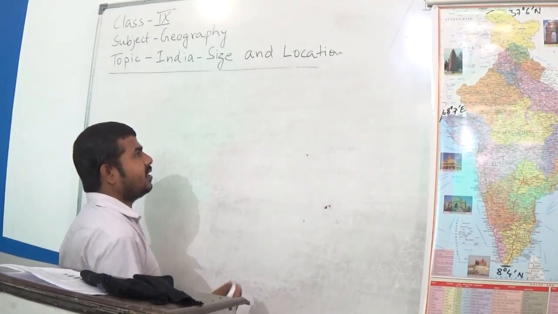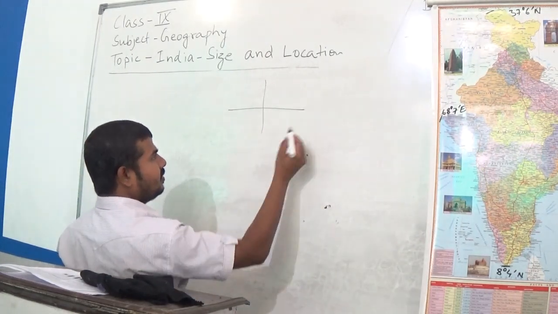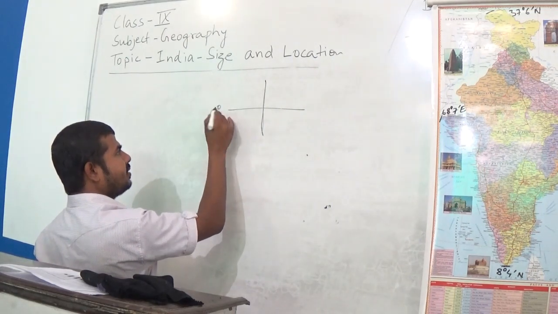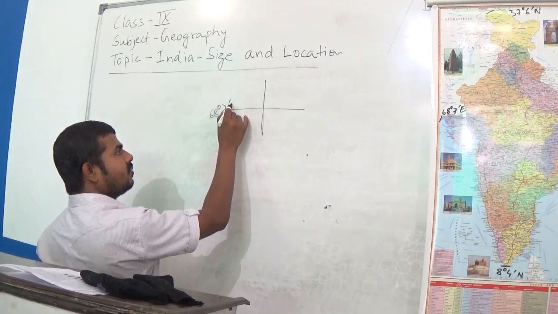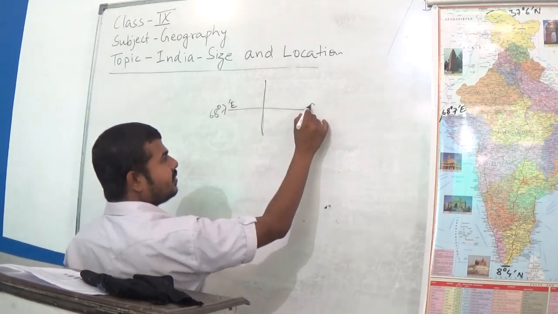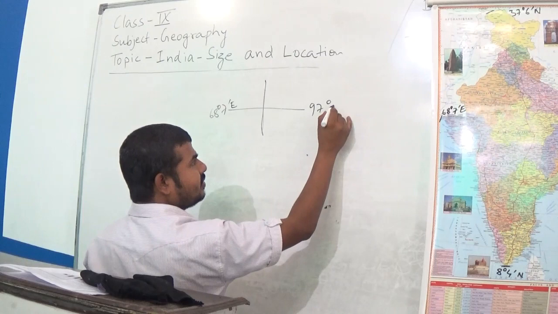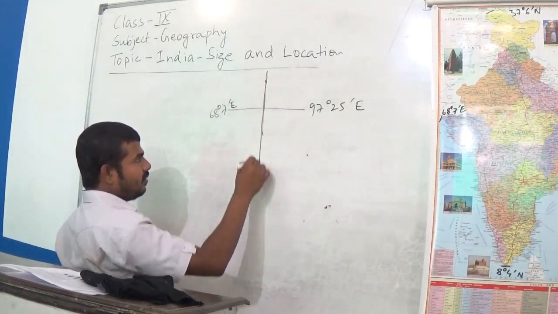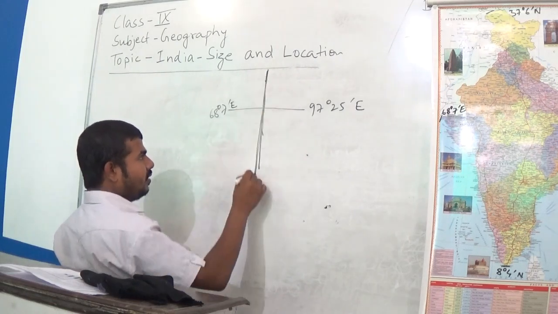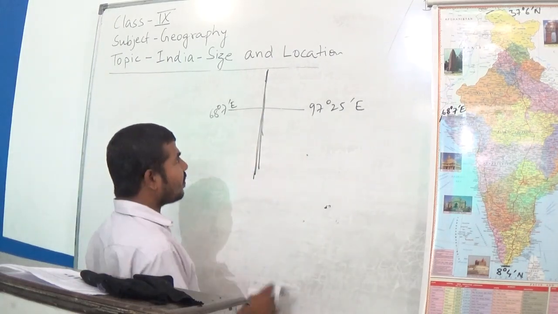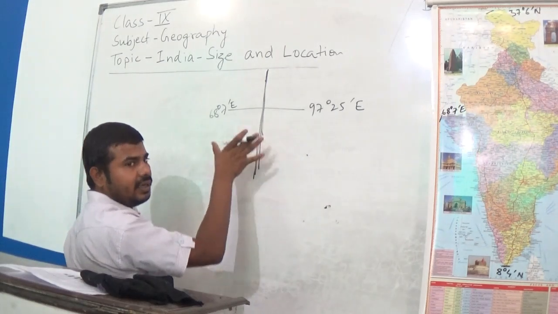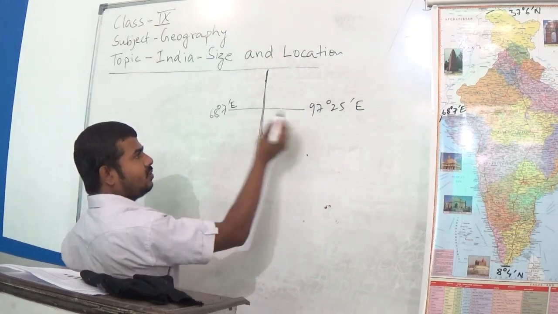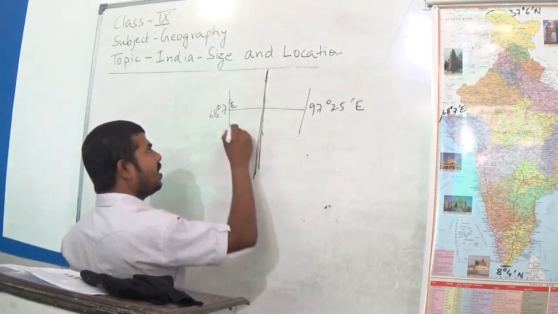let me make you understand that the westernmost part is at 68 degrees 7 minutes east, and the easternmost part is at 97 degrees 25 minutes east. So what is the middle longitude?